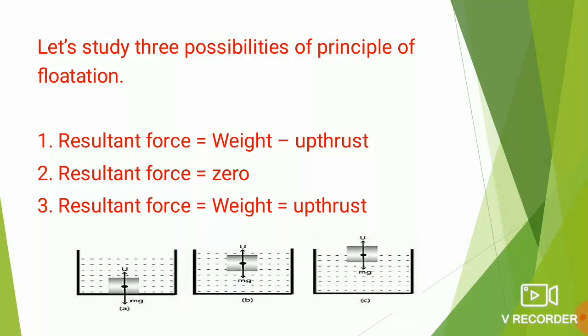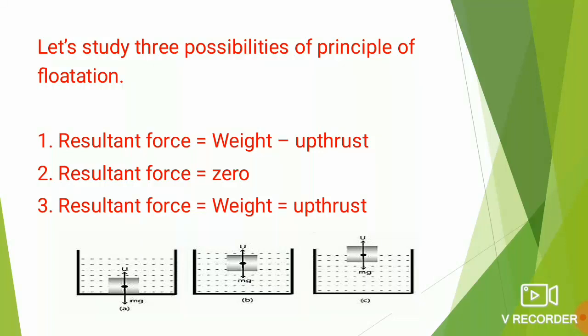In this case, dear children, the resultant force on the body is 0. That means here the weight acting downwards is trying to neutralize the effect of the upthrust. So the resultant force is 0. Or you can say in another way, the apparent weight of the floating body is 0. The weight of the body will be 0 and the body will float just inside the surface of the liquid. This happens when the density of the solid is equal to the density of the liquid.